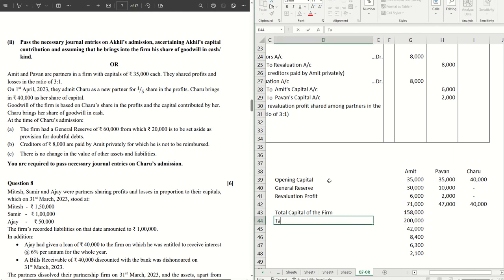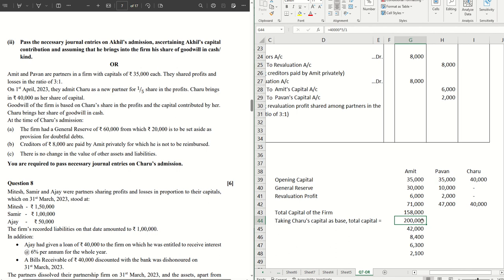However, taking Charu's capital as base, total capital equals 2 lakhs. How? Because Charu brought 40,000 for 1/5 share, using the unitary method, 40,000 into 5 by 1, we get 2 lakh rupees.